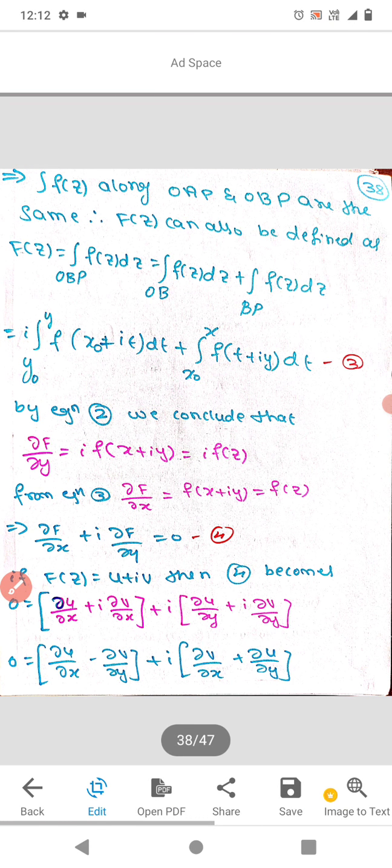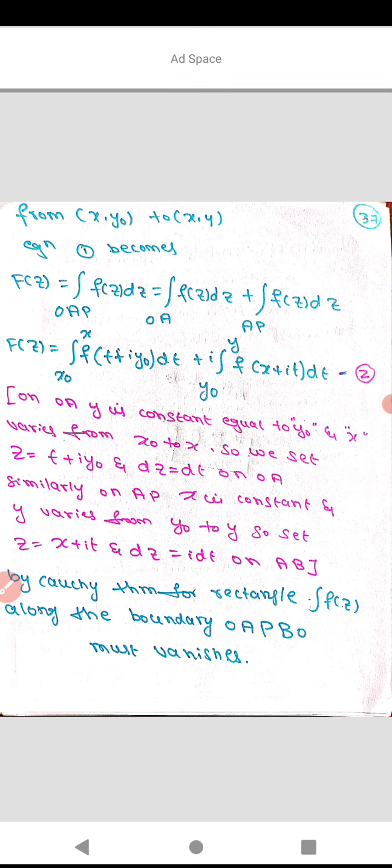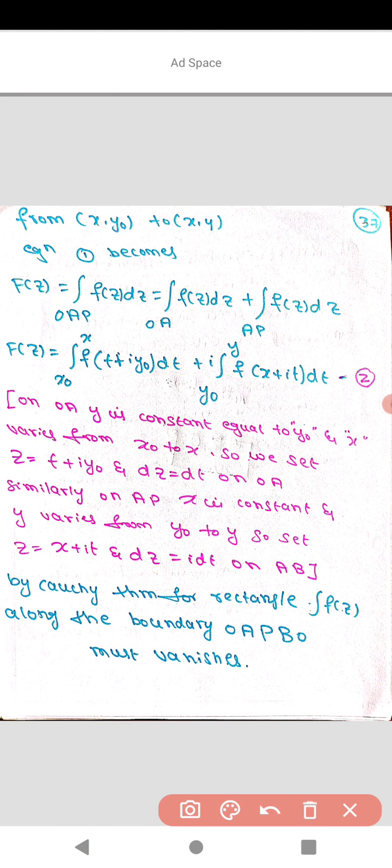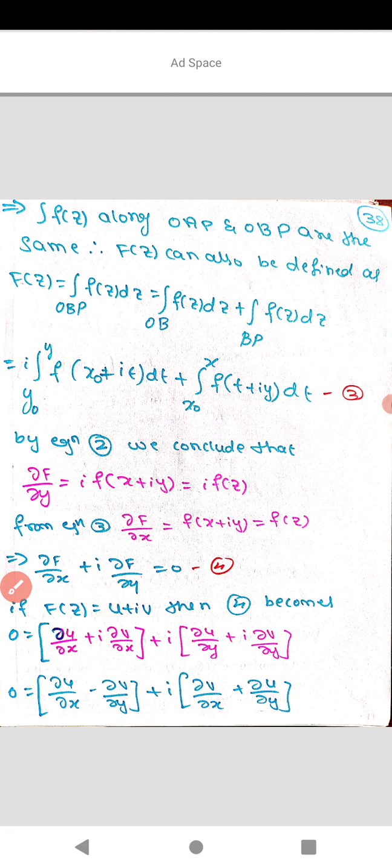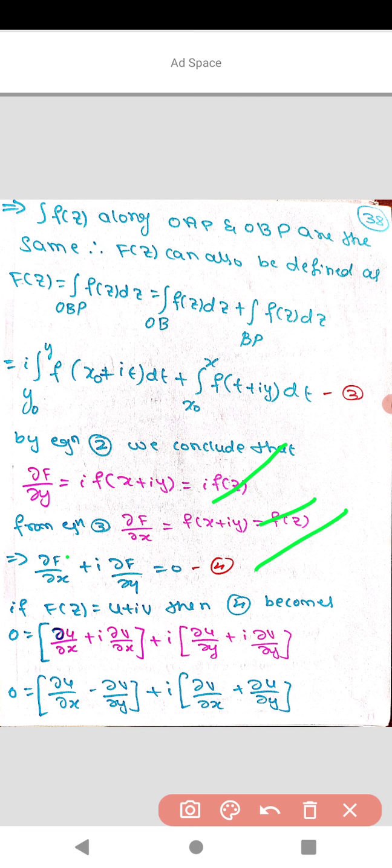From equation 2 we conclude that dou F by dou y is equal to i times f of x plus i y. Taking x plus i y as z, this is i times f of z. Similarly, dou F by dou x is f of z. So this implies dou F by dou x plus i times dou F by dou y is equal to 0. This is equation 4. If I take in particular F of z equal to u plus i v, then equation 4 becomes 0 equal to dou u by dou x plus i dou v by dou x plus i times dou u by dou y plus i dou v by dou y.